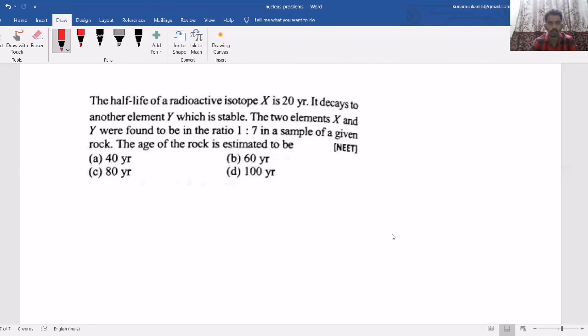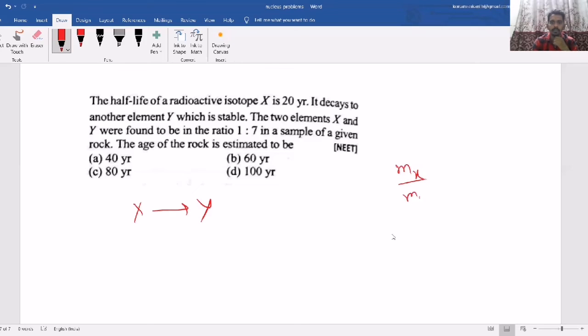One more question. The half-life of a radioactive isotope X is 20 years. It decays to another element Y, which is stable. The two elements X and Y were found to be in the ratio 1:7 in a sample of a given rock. The age of the rock is estimated to be. Now X is disintegrating into Y.